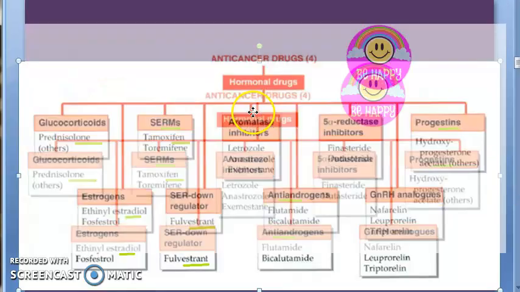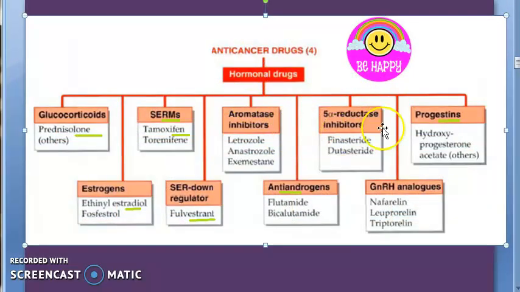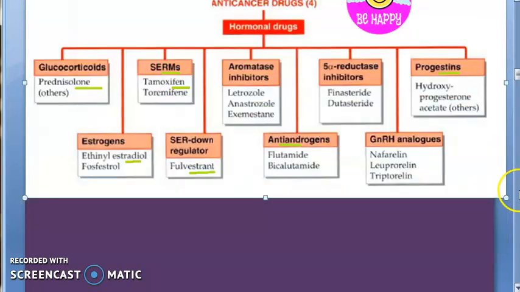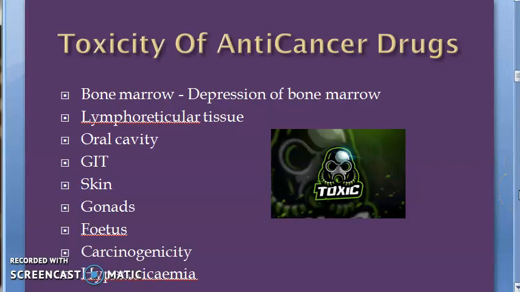Last group, hormonal drugs. In hormonal drugs, we saw that it could be an estrogen or an anti-estrogen like ethinyl estradiol or fulvestrant, or it could be a selective estrogen receptor modulator, could be positive or negative, tamoxifen. You could even give glucocorticoids, immunosuppressants, then you can give progesterone, you can give anti-androgens, basically try to balance the hormone levels. Okay. Moving on now, let us understand the toxicity of anti-cancer drugs.